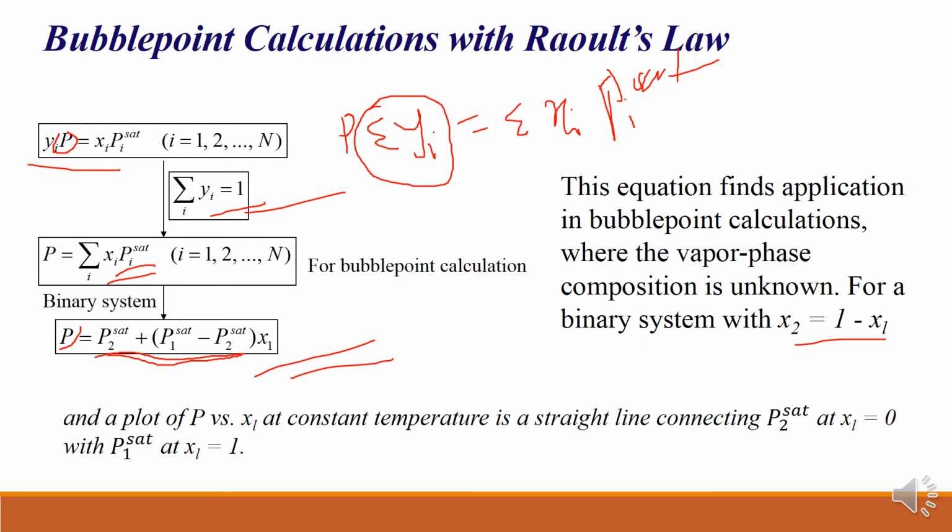That means your pressure is directly proportional to x1. So the plot of P versus x1 at constant temperature is a straight line connecting P2 saturated at x1 equal to 0 and P1 saturated at x1 equal to 1. If you put x1 equal to 0, you get P equal to P2 saturated, and if you put x1 equal to 1, the P2 saturated term cancels, so P is equal to P1 saturated.